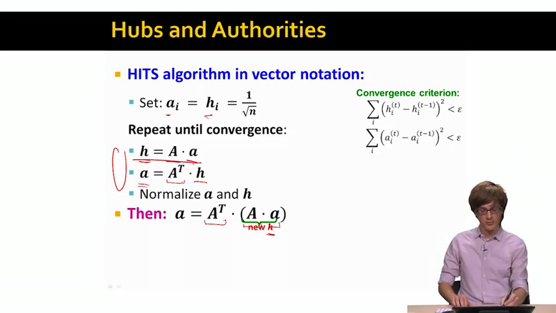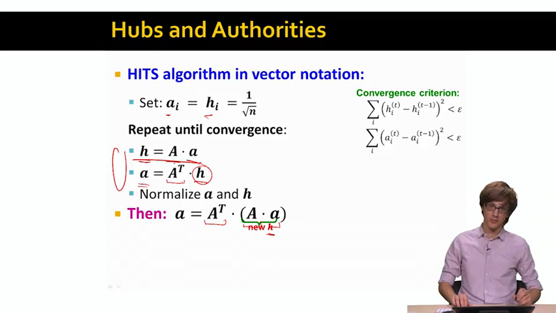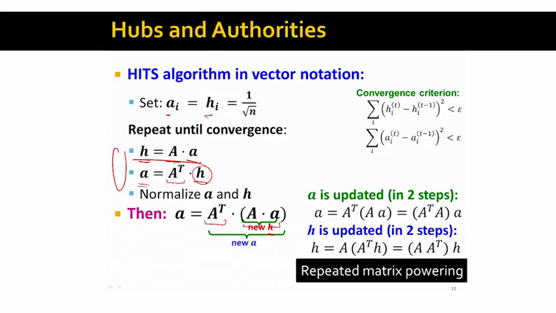Now we replace the second H here with the updated version of it. So we arrive at the recursive definition for authority score A. The authority score A equals the adjacency matrix transpose times the adjacency matrix times the authority vector A. And in a similar way, the hub scores can be computed as: hub score H equals the adjacency matrix times the transpose of the adjacency matrix times the hub score vector itself.